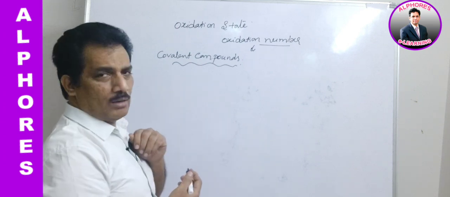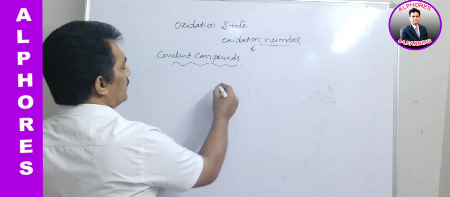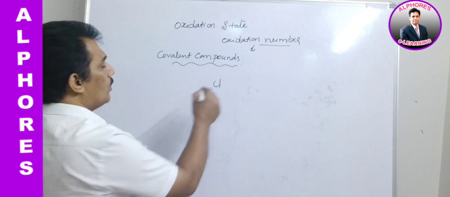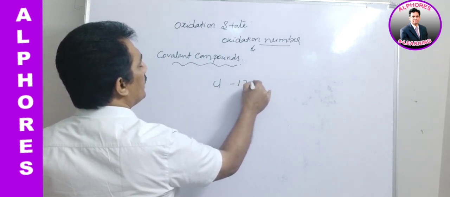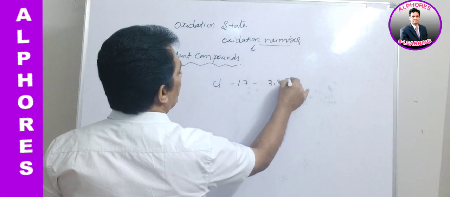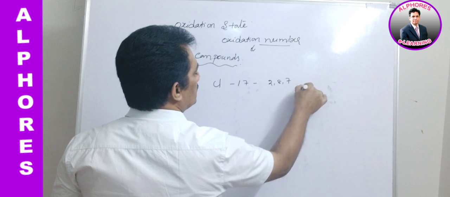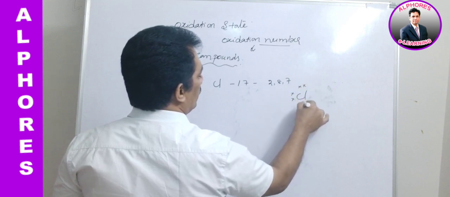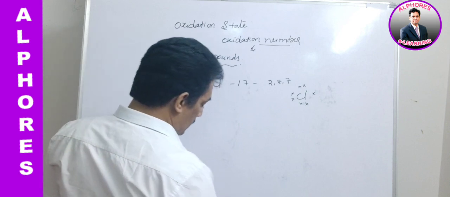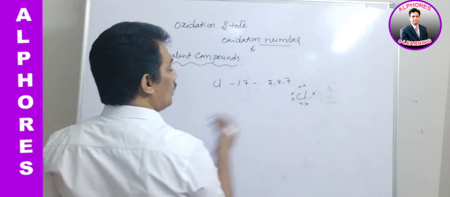Now let us go for covalent compounds, for example the chlorine atom. Chlorine has atomic number 17 and its configuration is 2, 8, 7. That means chlorine has 7 electrons in its outermost shell, and as per the octet rule, this chlorine requires one more electron.